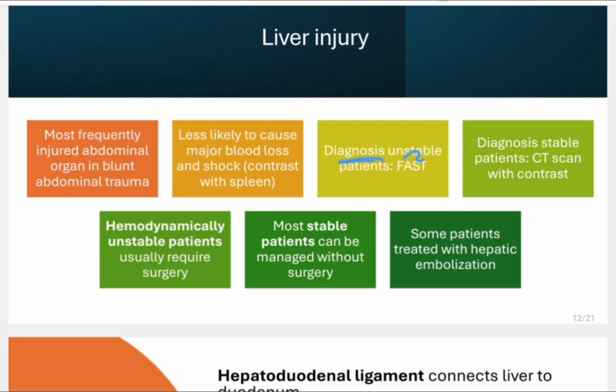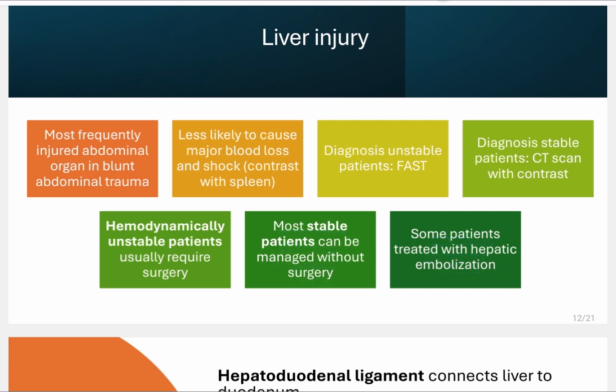So diagnosis in unstable patient, we will do FAST as we have discussed before, because FAST is a very fast test. If there is a stable patient, we will do CT scan with contrast. So unstable patient, FAST ultrasound. Stable patient, CT scan with contrast. Hemodynamically unstable patients usually require surgery, as we have discussed in the last slide. But most stable patients can be managed without surgery. Some patients can be treated with hepatic embolization.